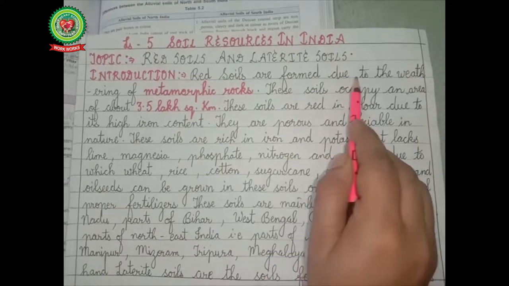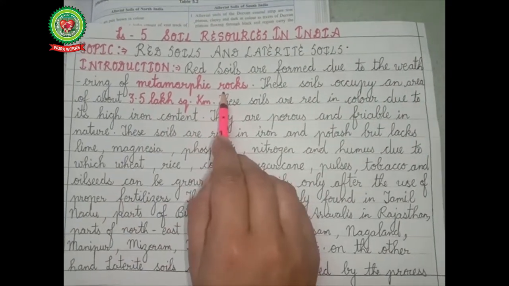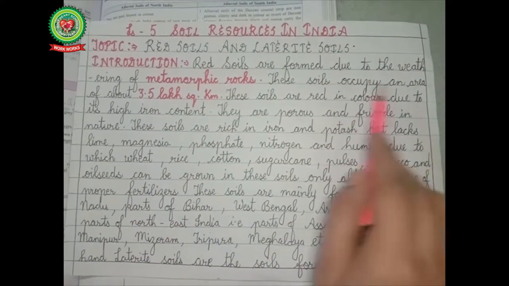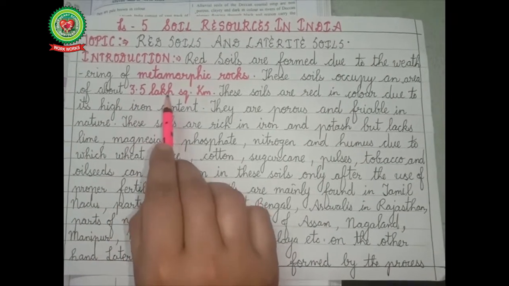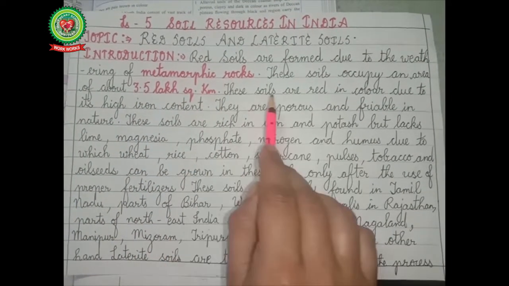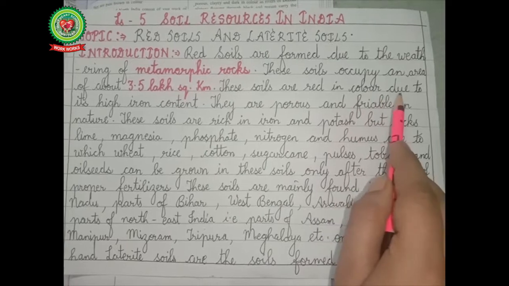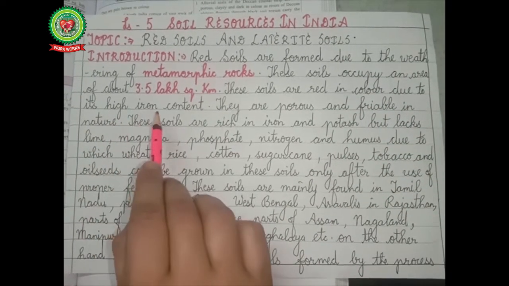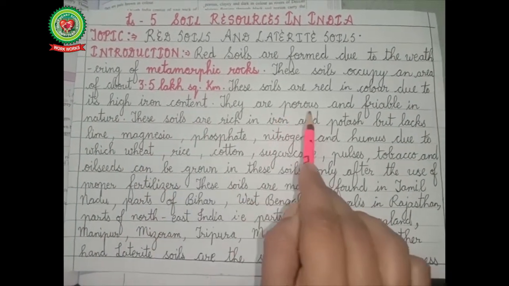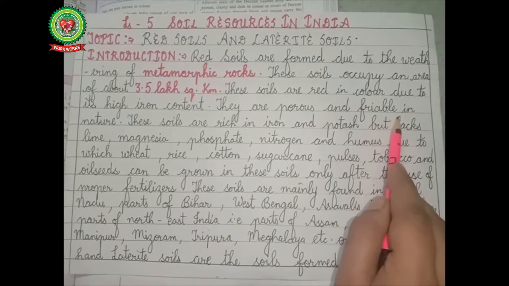Red soils are formed due to the weathering of metamorphic rocks. These soils occupy an area of about 3.5 lakh square kilometer. These soils are red in color due to their high iron content. They are porous and friable in nature.